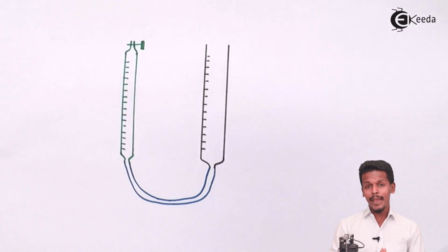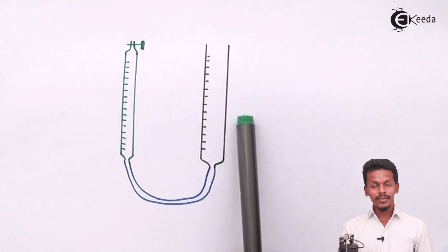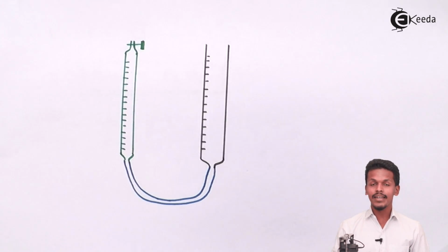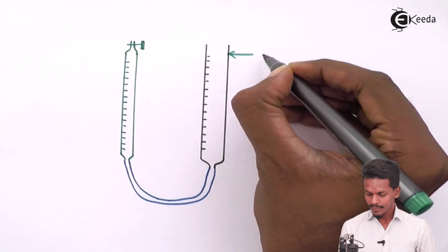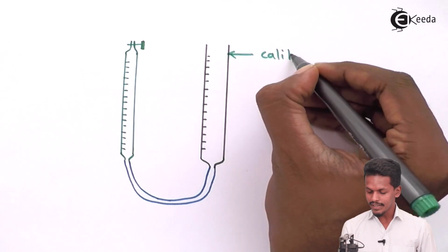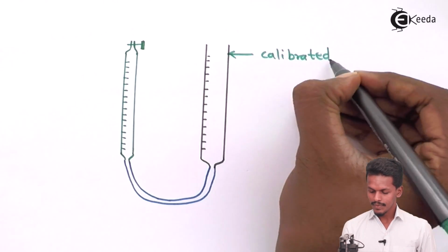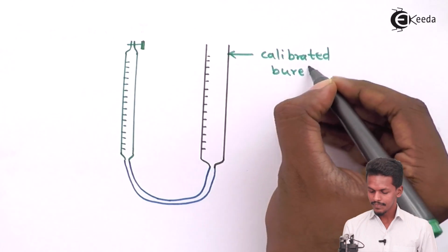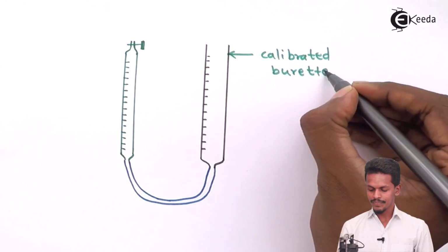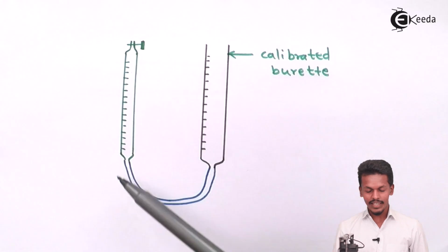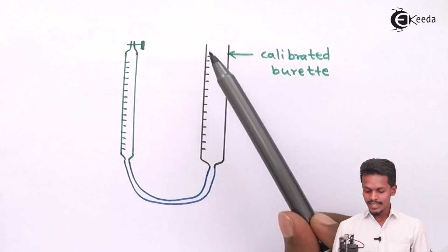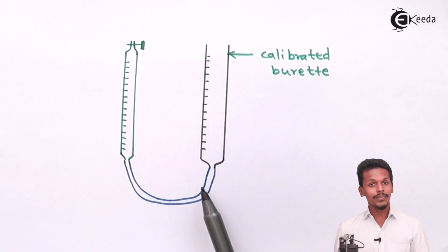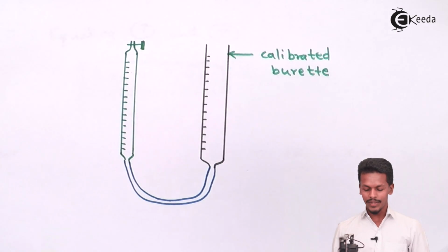Suppose this is an apparatus which consists of two calibrated glass burettes. That is what we have taken here. In the green part that I have marked, the gas would be occupied, and the other calibrated glass burette will consist of mercury.